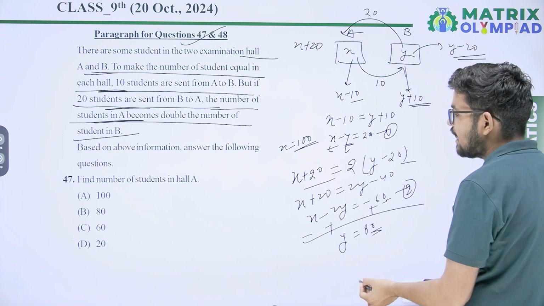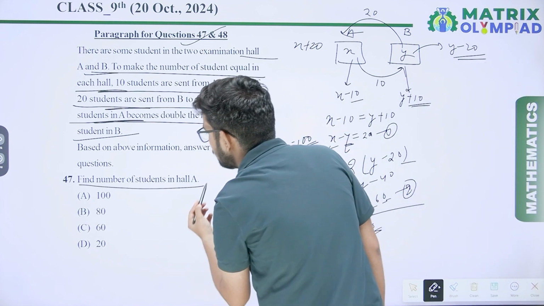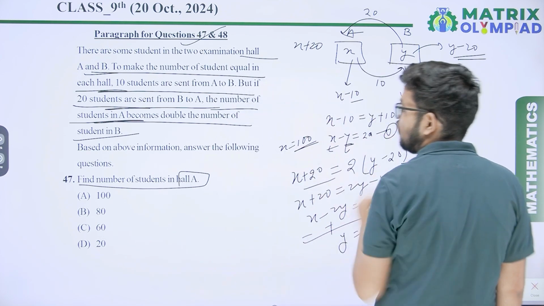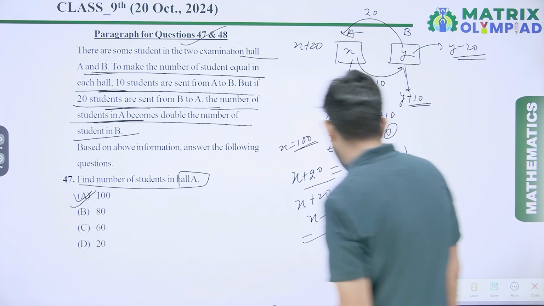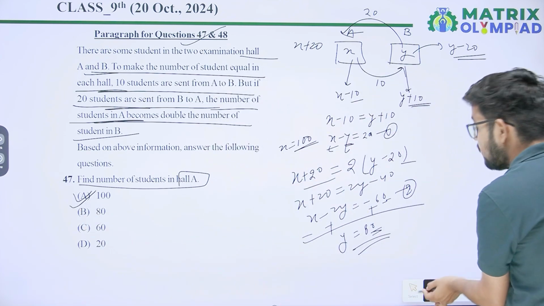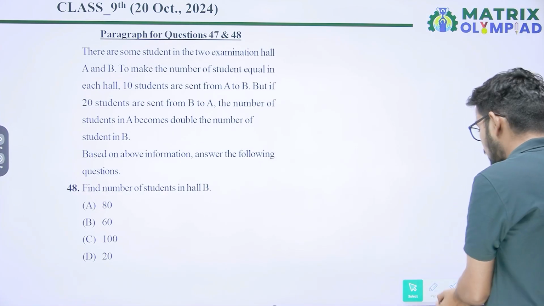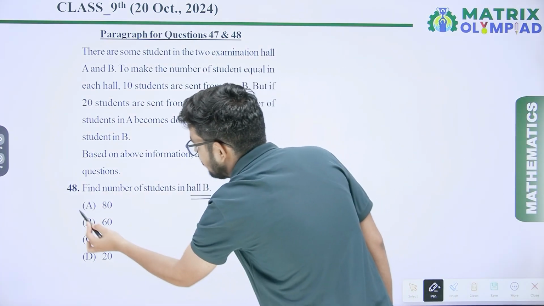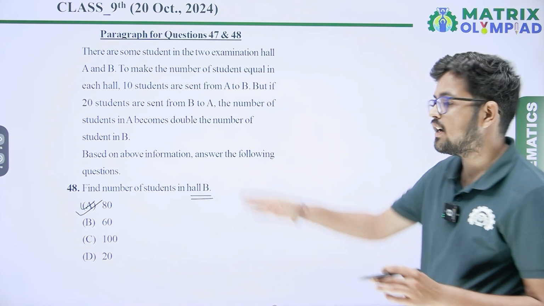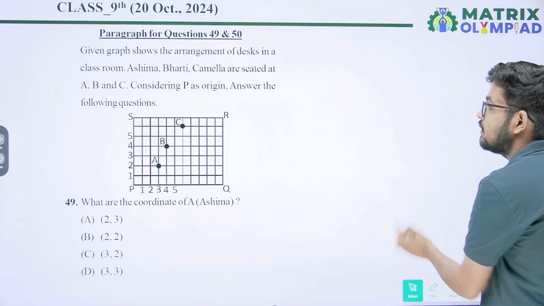Now it is asking to find the number of students in hall A, that is X equals 100, and Y equals 80, remember it. And it is asking to find the number of students in hall B, that is 80. So option A will be the correct answer for question number 48.